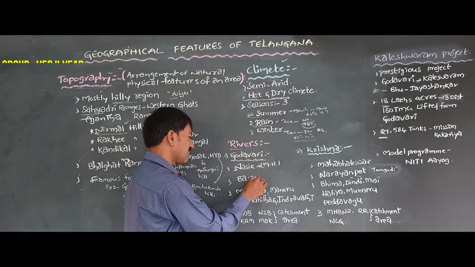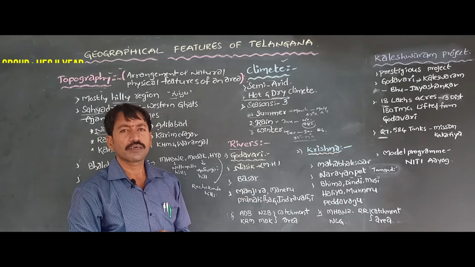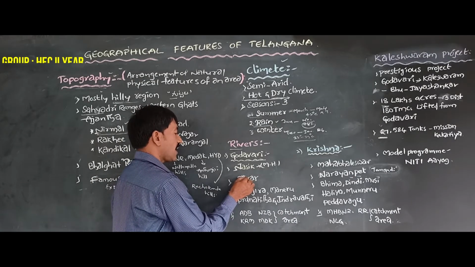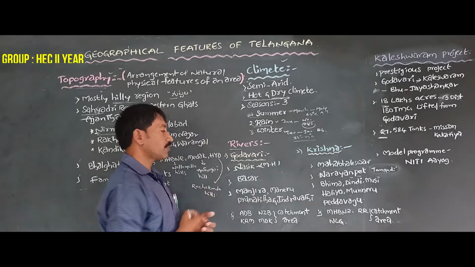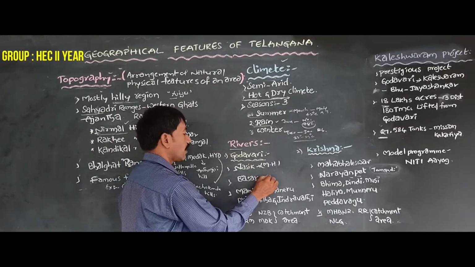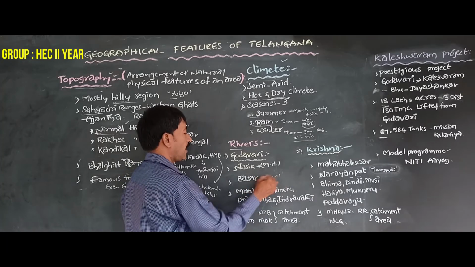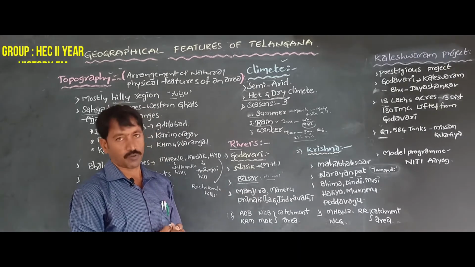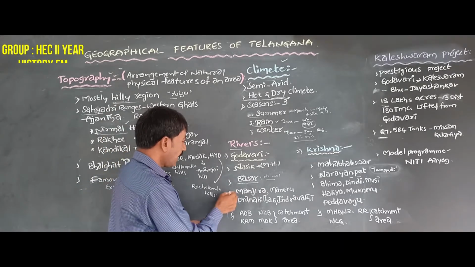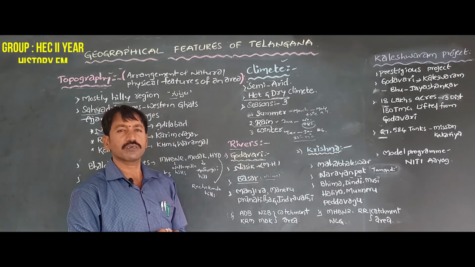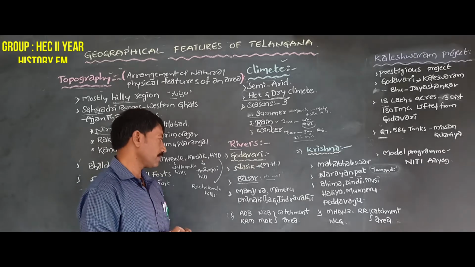And where does it enter Telangana? Basar. The Godavari river enters into Telangana. Which place? Basar. Basar is now located in Nirmal district, and also it is most famous for Saraswati temple. And Godavari river also has most famous tributaries.